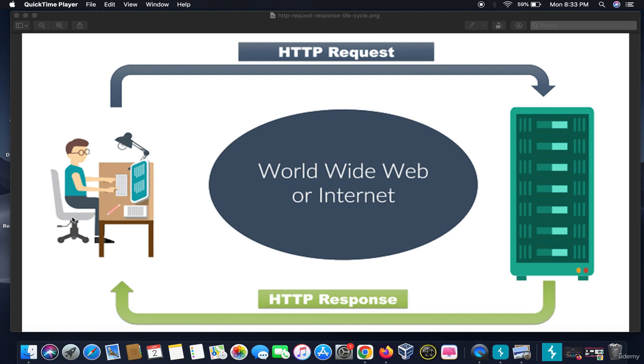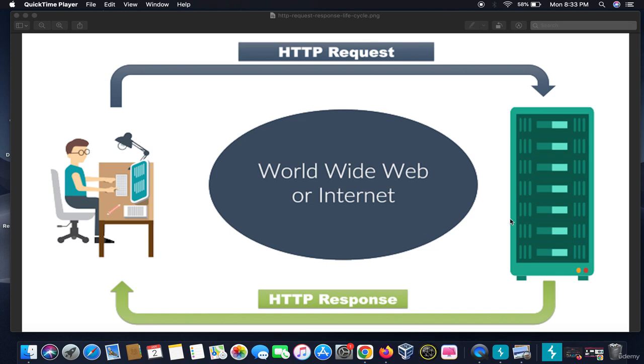Let's assume this is us. We want to get some information or retrieve some information from this particular server. We would initiate an HTTP request. The server would accept it and send an HTTP response in respect of this HTTP request. This information can be transferred over different protocols, but the most primarily used protocol for internet transmission is the TCP/IP protocol. All this information gets interchanged by using the World Wide Web or the internet, right?